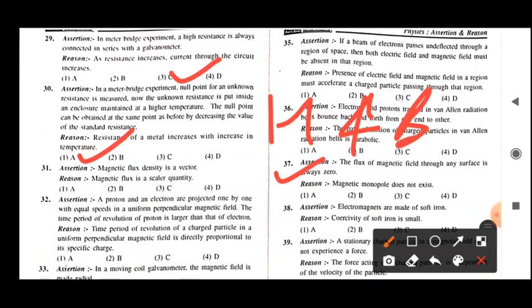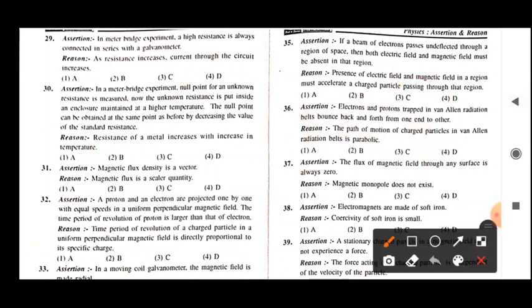H is called the magnetizing field, and B is called the magnetic field density. So here magnetic field density means the magnetic field that you are calling B. About that we are talking here. So what is now the question? Magnetic flux density is a vector. As you know, the magnetic field is a vector quantity, and we are observing that in a particular direction, and magnetic field lines are also flowing in a particular direction, representing the direction of the magnetic field. So obviously this is the correct option for the assertion.